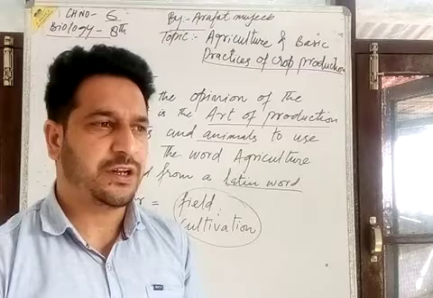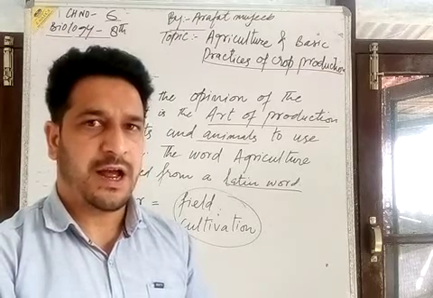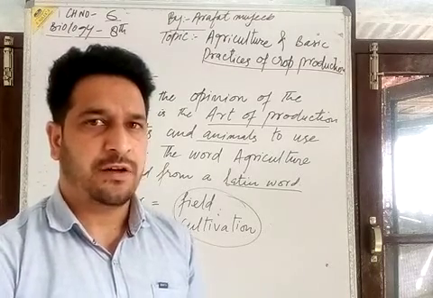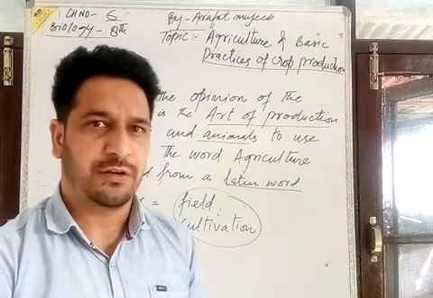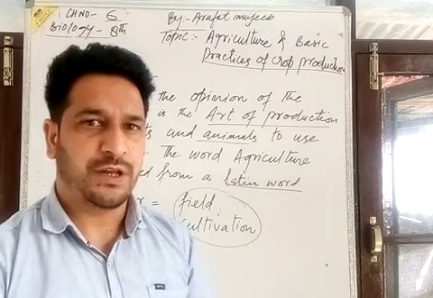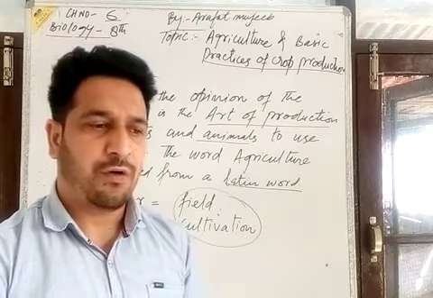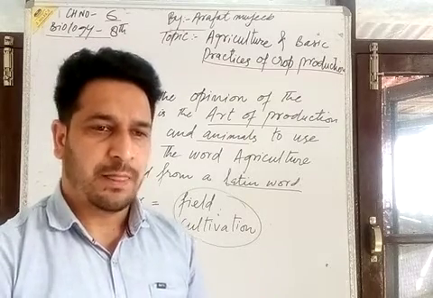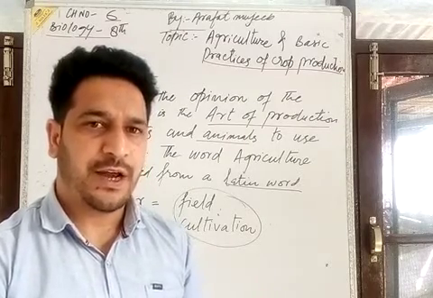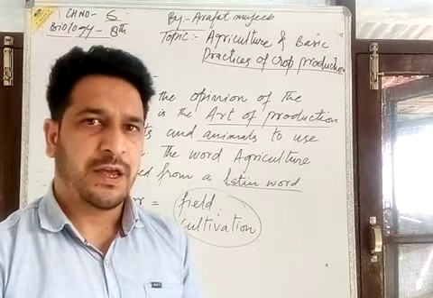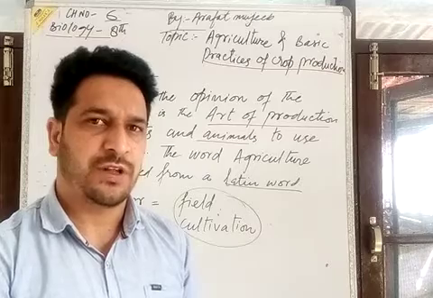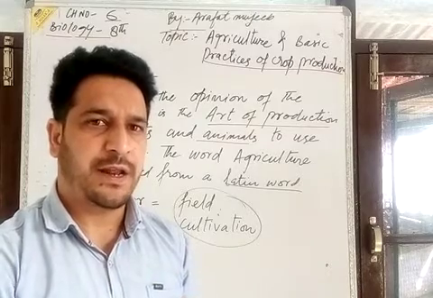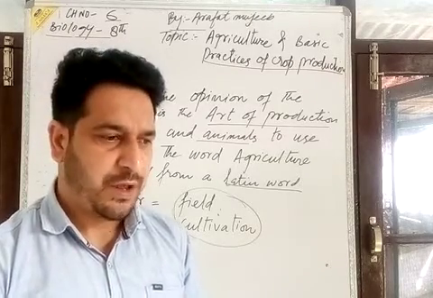In civilization, he settled at one place and started to cultivate crops in his fields. Now he tamed different domestic animals and made use of them to help in agricultural practices.